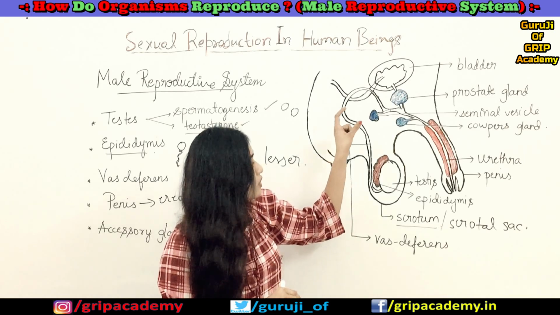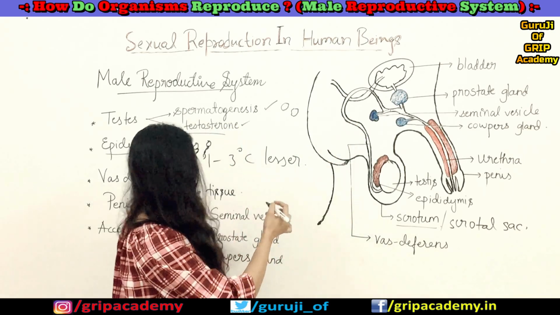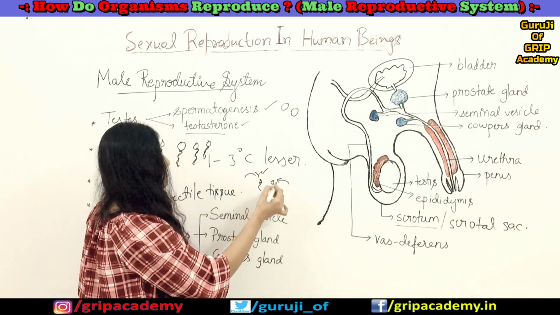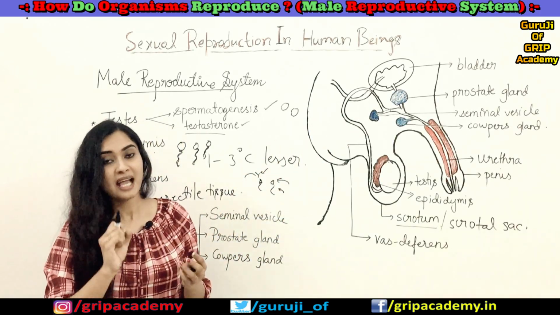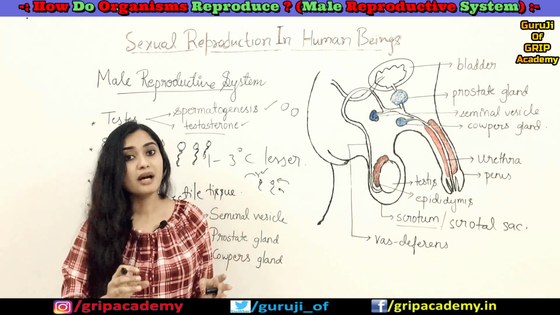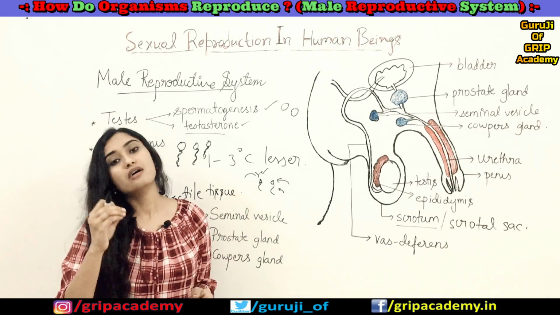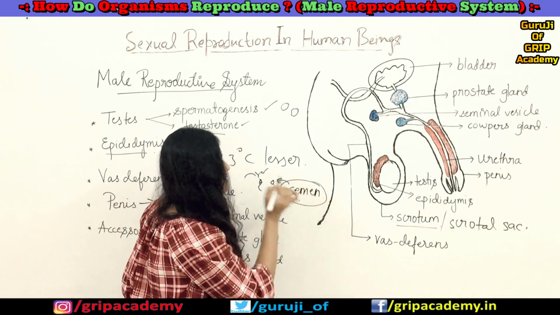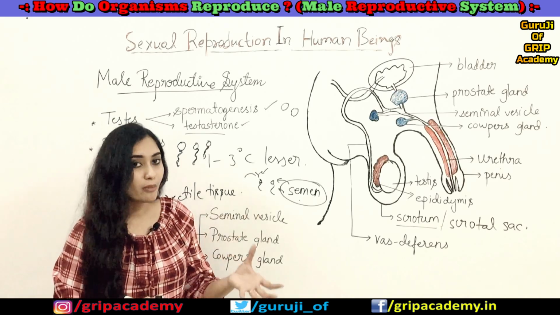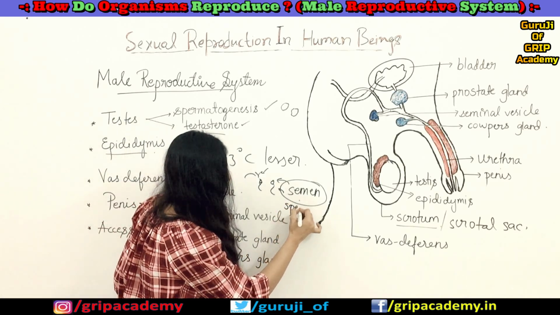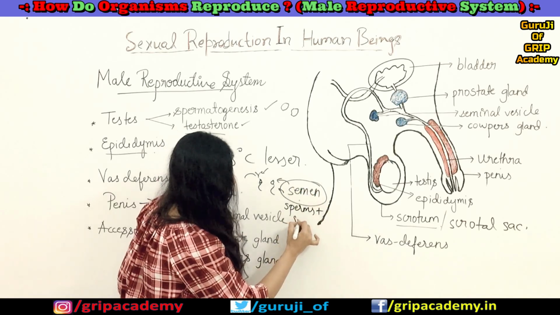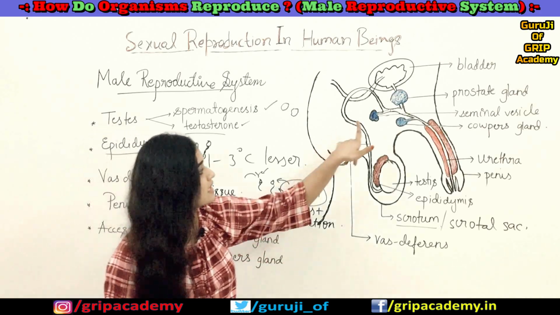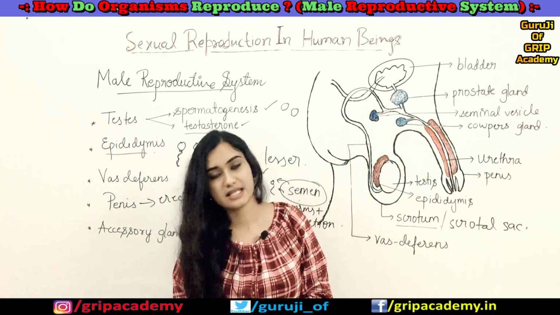Because of this secretion, the prostate and the seminal vesicle add their secretion to the sperms, and it forms a grayish white fluid called semen. This semen is nothing but a combination of sperms and the secretion from the prostate and the seminal vesicle.